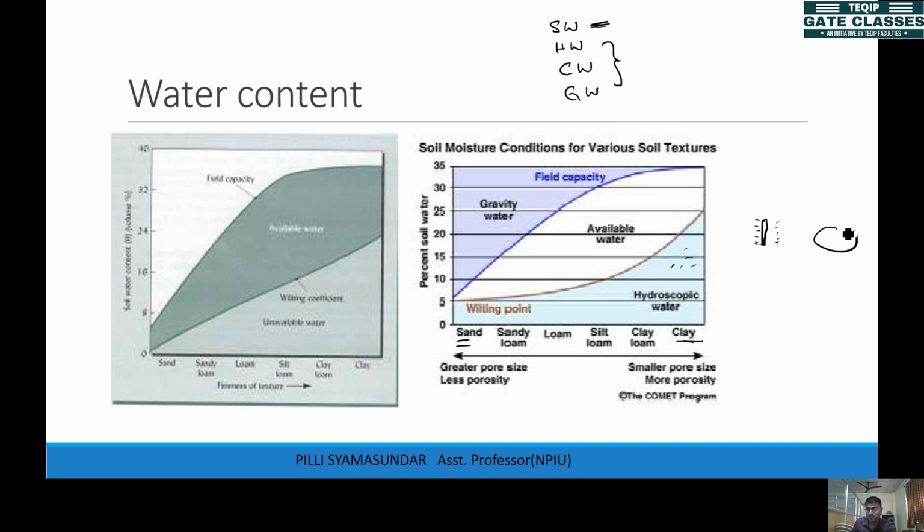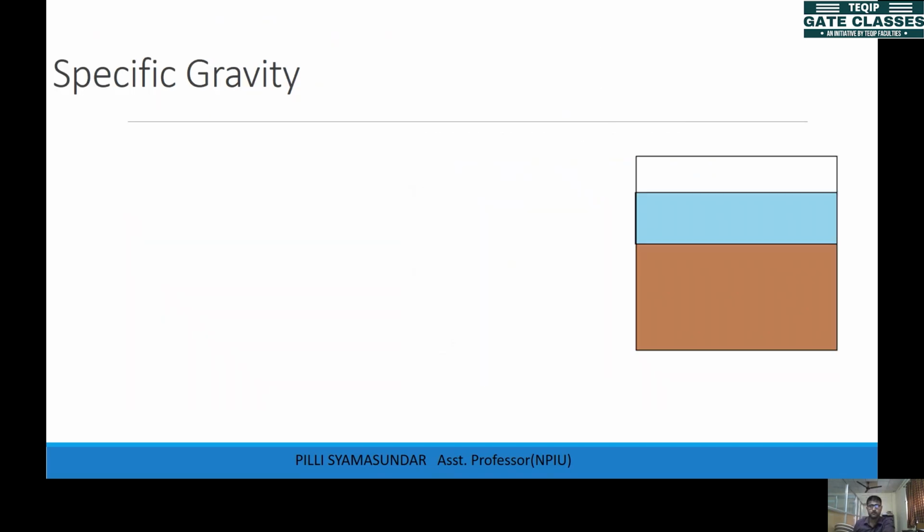If the particle size is larger, the water adsorbed will be very, very less. That's why clays generally have more hygroscopic water than sands, sandy loam and sandy silts. But the gravitational water is generally more in the case of sands and gravels, because of the large space between the solid particles. This is about the water content.